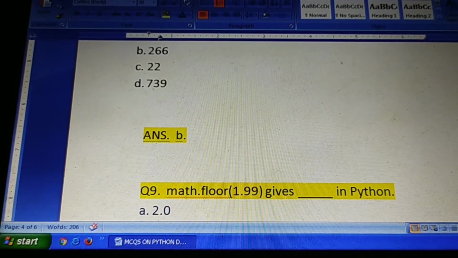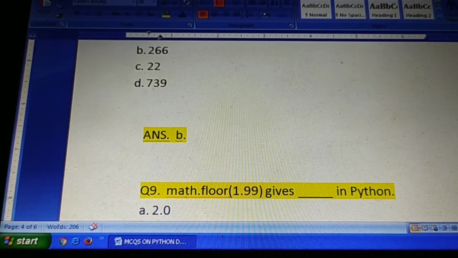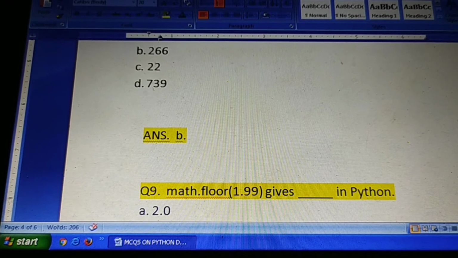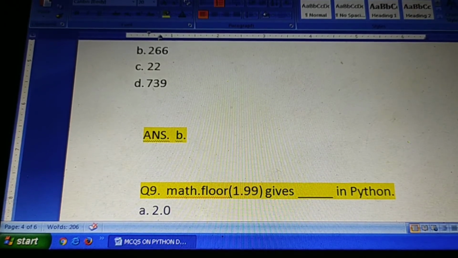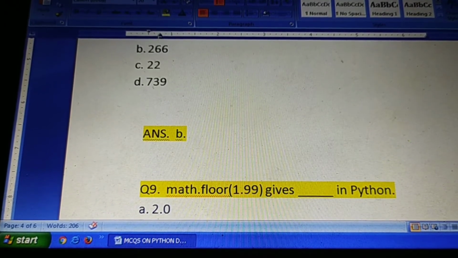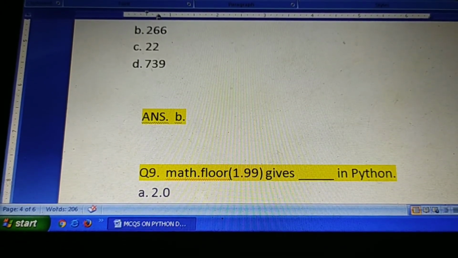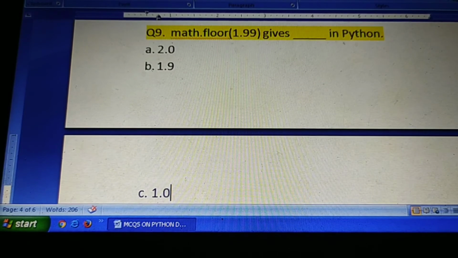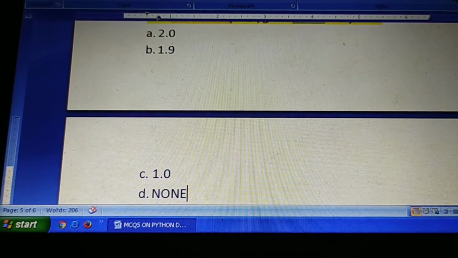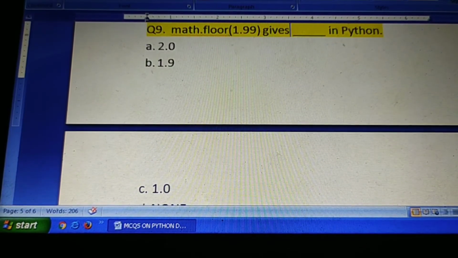Question number 9. This is a built-in function. You know math is one of the important modules of Python, and this is a dot operator. math.floor of 1.99. You have to evaluate it. Four options are given: 2.0, 1.9, 1.0, and none of these.